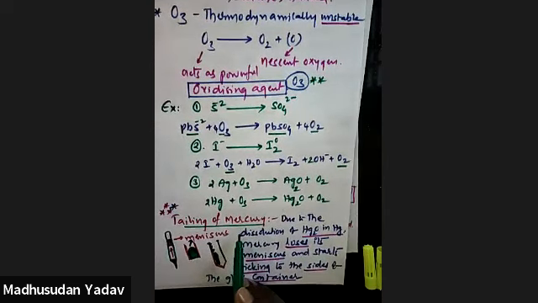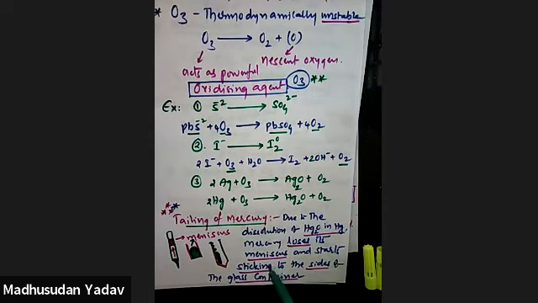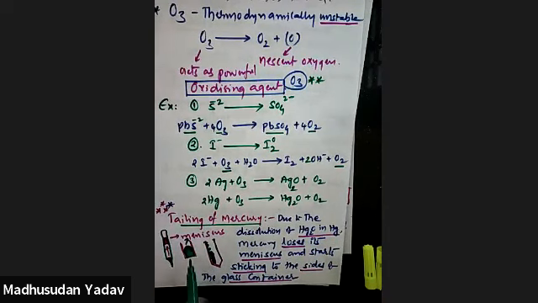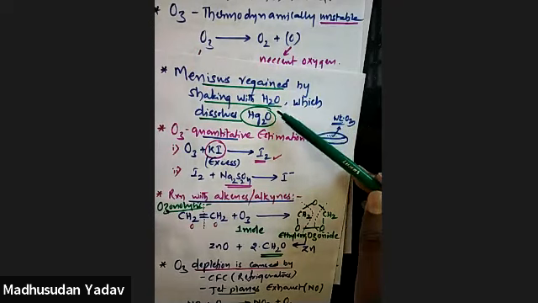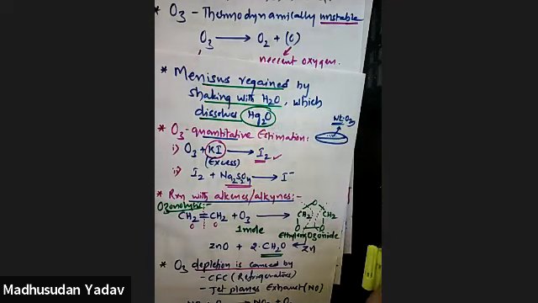What is meant by tailing of mercury? Mercury loses its meniscus due to the dissolution of mercuric oxide in Hg. When mercuric oxide is dissolved in mercury, the meniscus is lost. Losing the meniscus leads to mercury sticking to the sides of the glass container. This meniscus can be regained by shaking with water, which dissolves mercuric oxide.